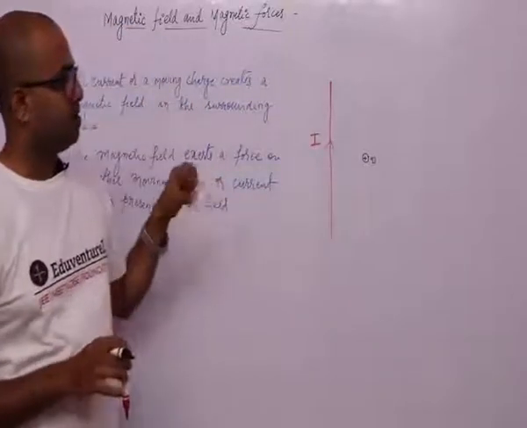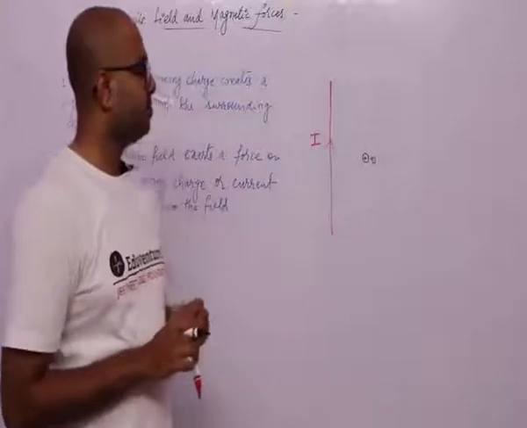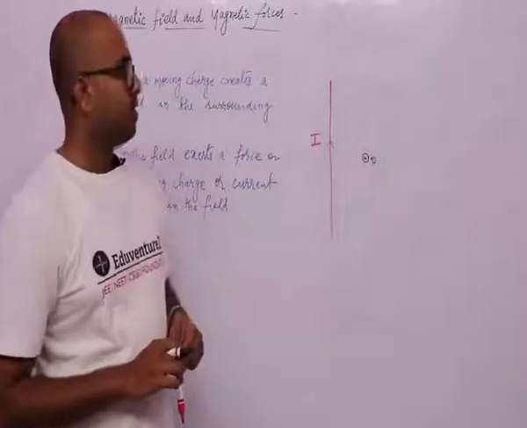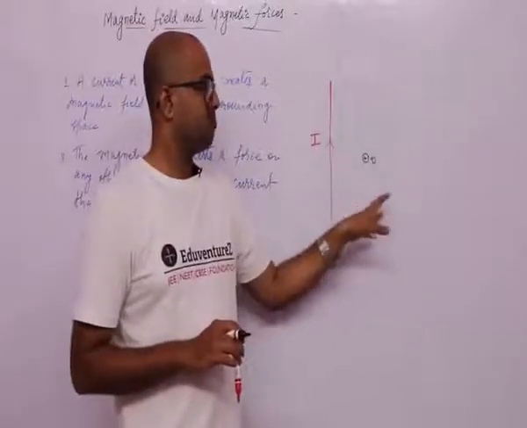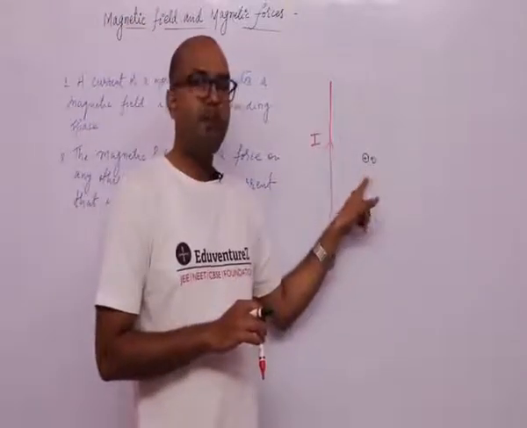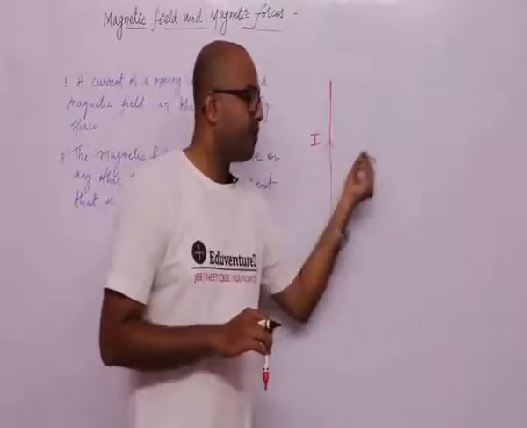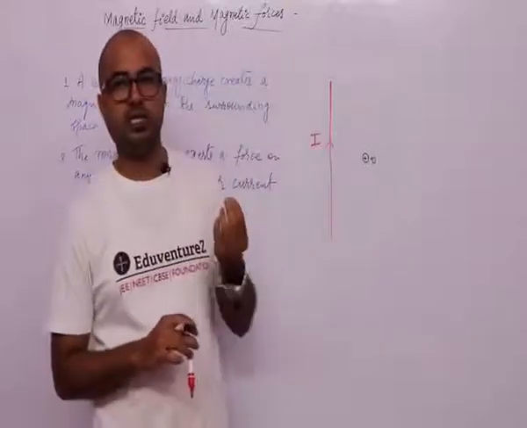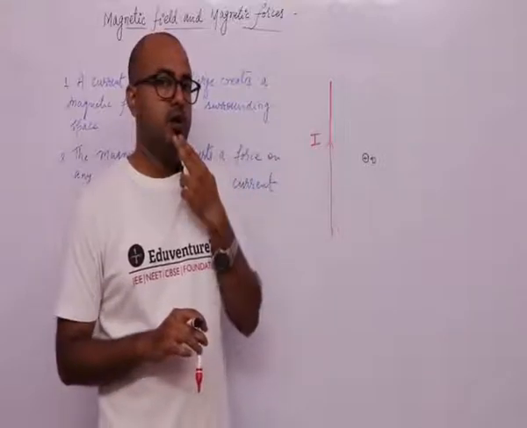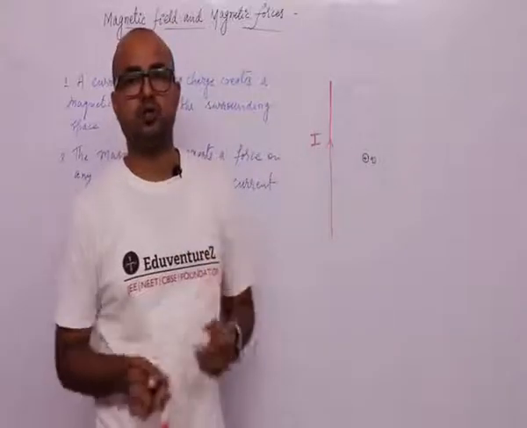हम लोग यहाँ क्या देखेंगे कि इस वायर में जब करंट कैरिंग वायर में जब करंट I जा रहे and the charge is placed near to it, there is no any activity around this charge. We do not observe any activity here. But if we provide some velocity to this charge, what do we observe? We observe that the charge experiences a force.